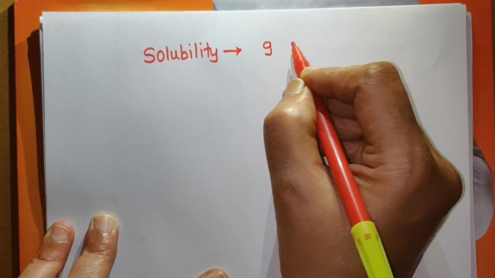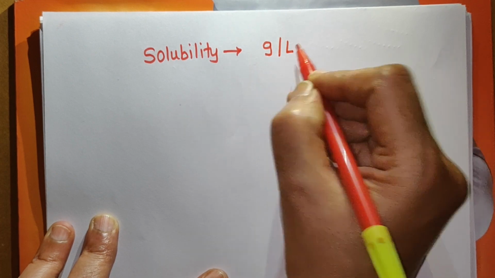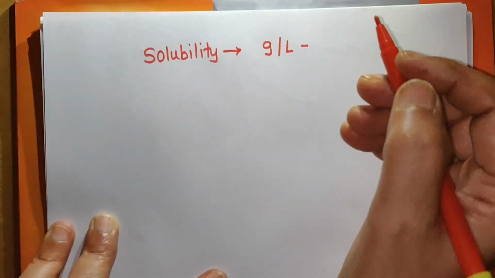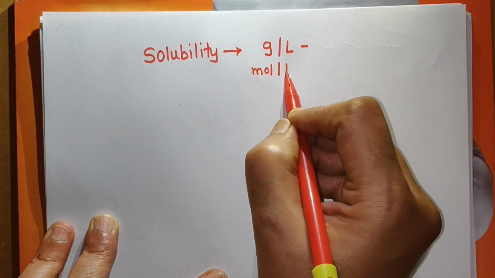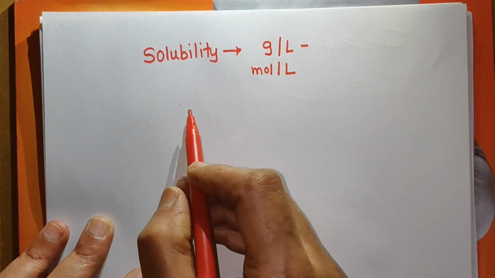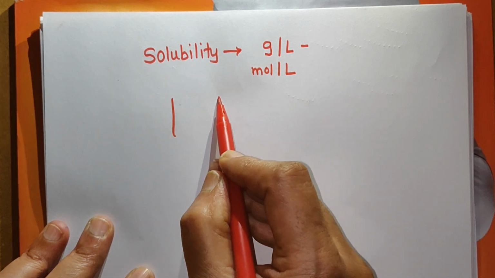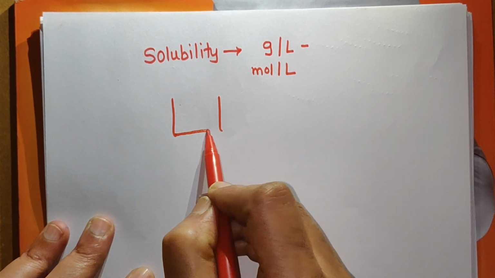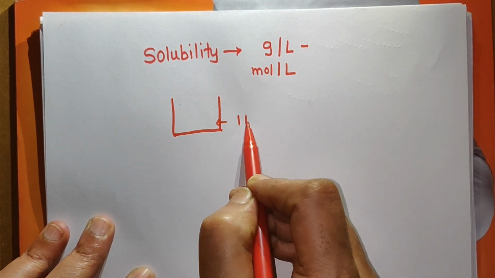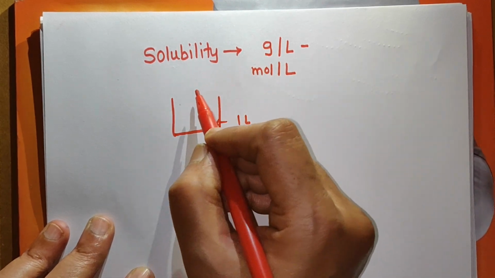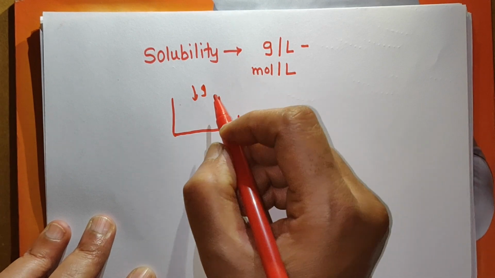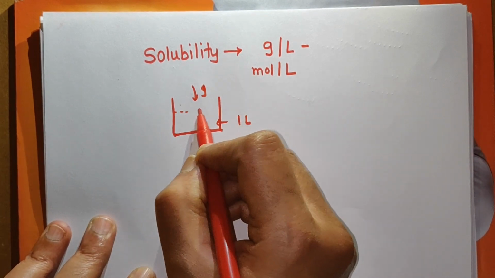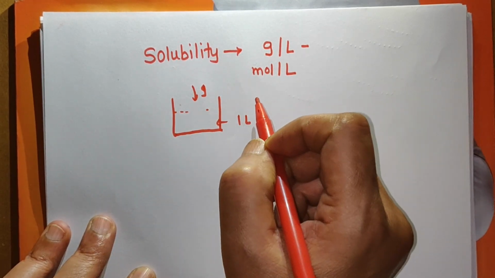It can be expressed in gram per liter, which is called gram solubility, and it can be expressed in mole per liter. That is, when we take 1 liter of the solution, the number of grams of this solute which are required to obtain the saturated solution.